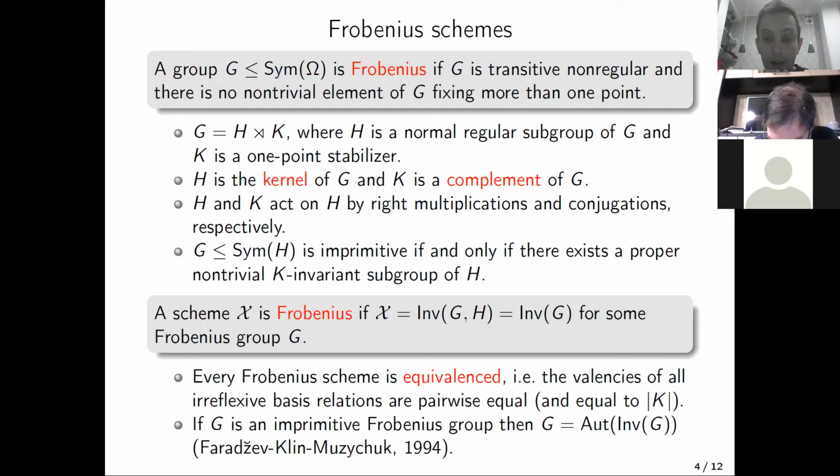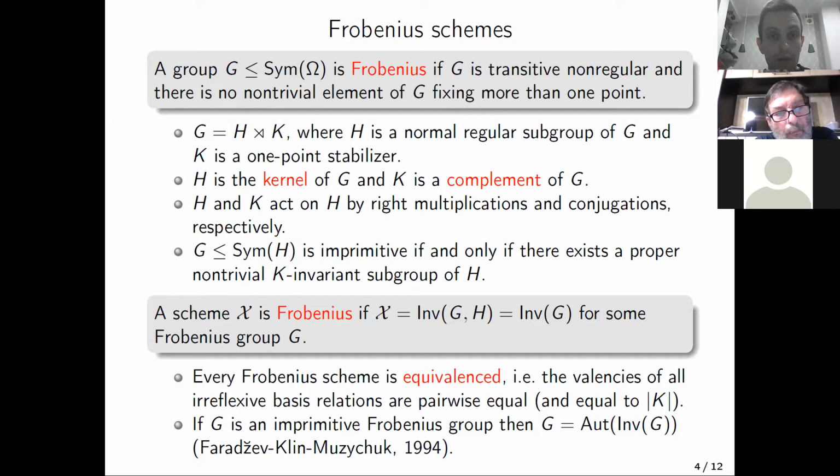But this is not true for imprimitive Frobenius groups. On the other hand, it seems that studying primitive schemes, not only Frobenius, is not so easy. And to obtain some non-trivial results on primitive Frobenius schemes seems to be quite difficult, maybe.